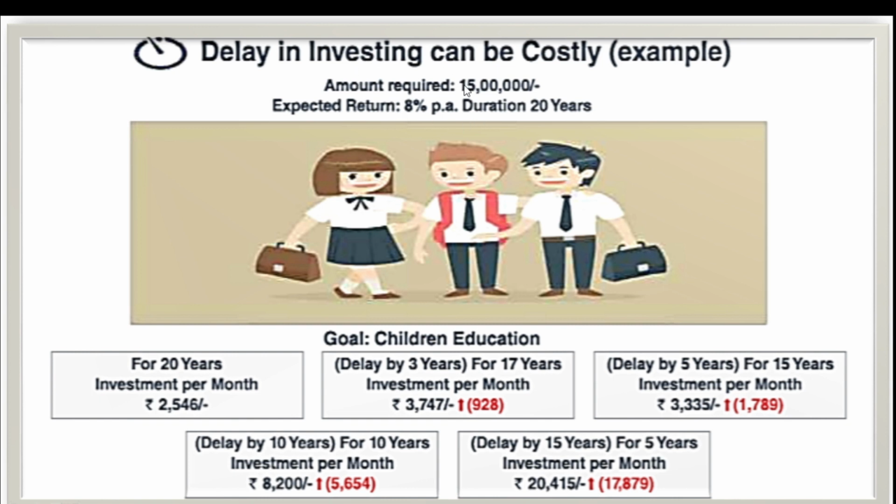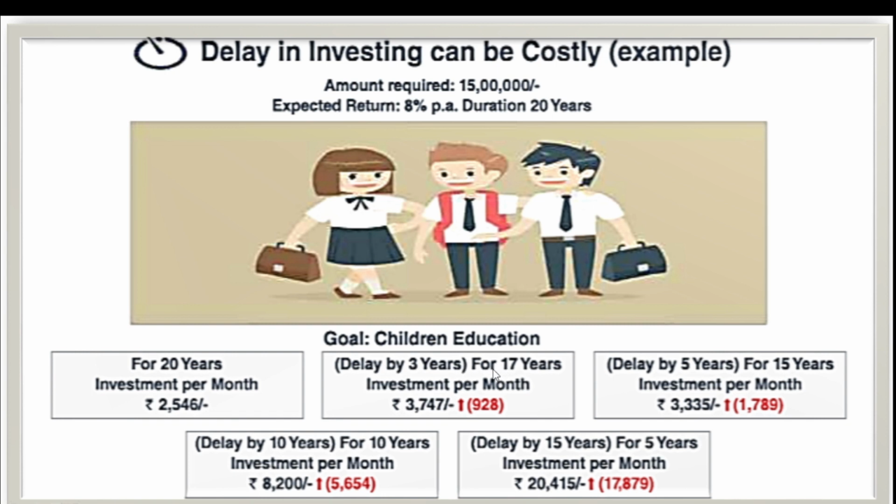So suppose you want to have this much amount of money, and you expect a return of 8% after 20 years. So for 20 years, the investment that you have to make per month would be approx 2,546 if you started today. Now maybe you have delayed your investment by 3 years.